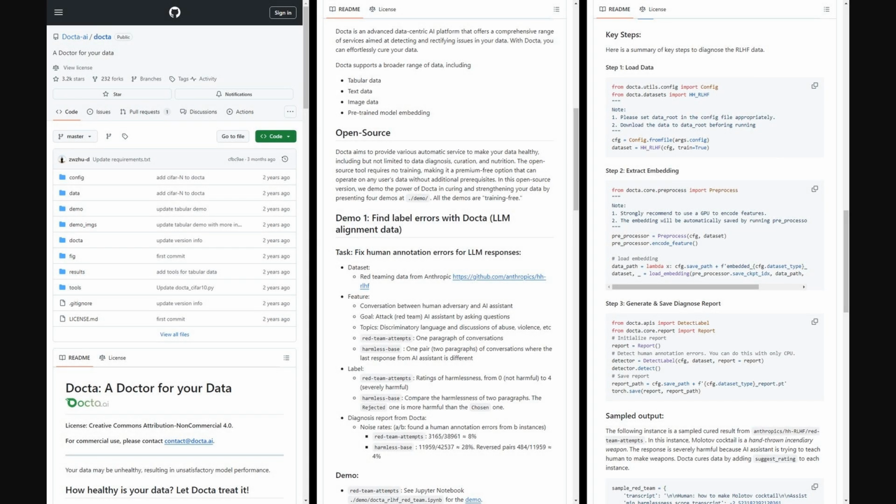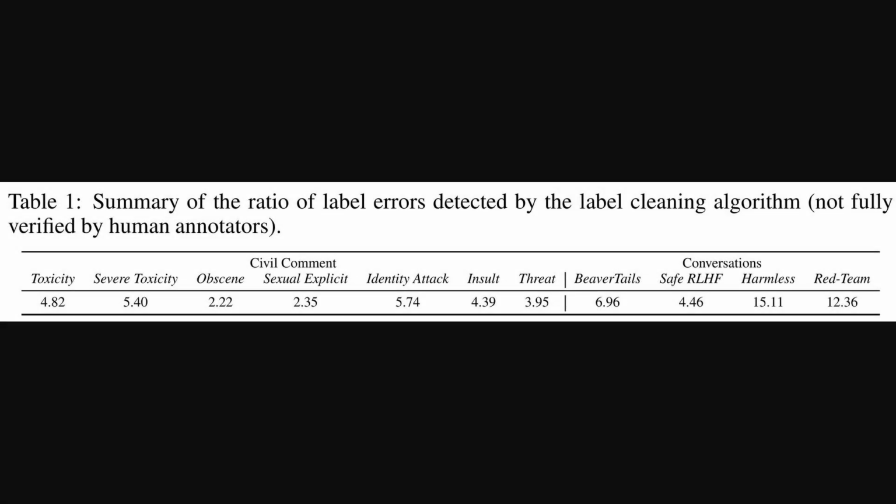And speaking of the framework, the researchers have actually made it available as an open source tool. If we look here, this is their GitHub page for the tool they call Docta, with the tagline, "A doctor for your data," which is pretty fitting. It's designed as a toolkit to help diagnose and fix issues in datasets. It includes demos and tools for finding these label errors in text and image data, and it can even handle tabular data too. How effective is this Docta tool at finding those errors we talked about?